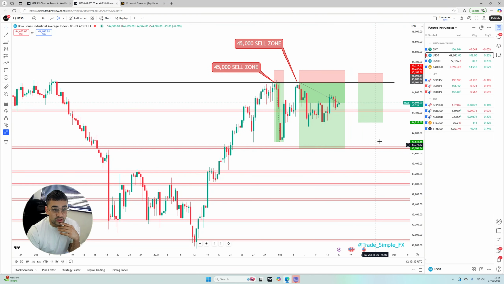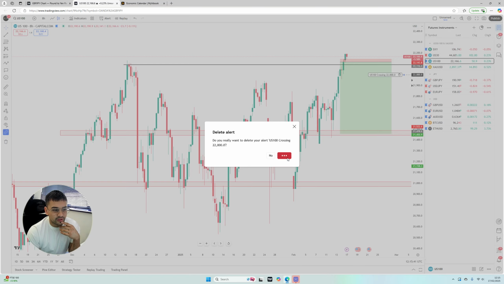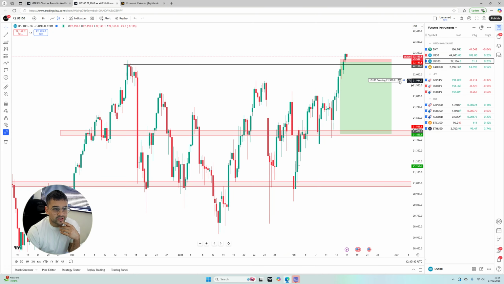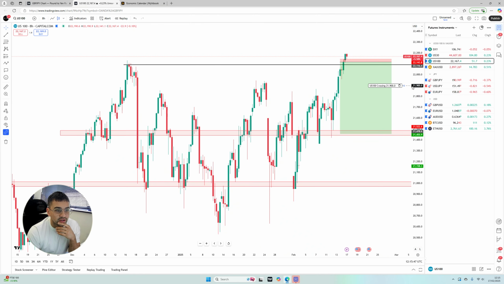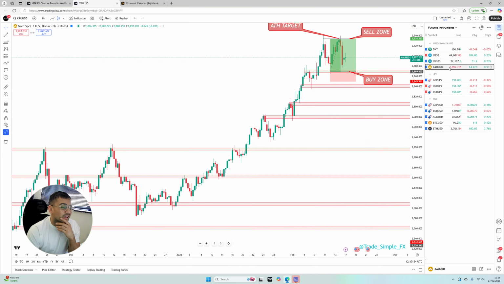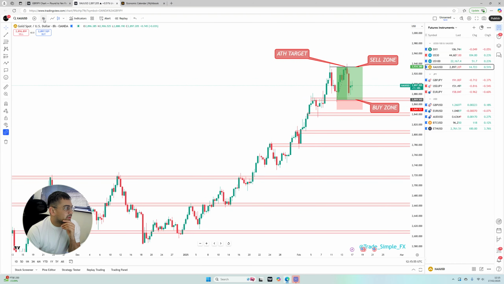Similarly, we're looking to do something with NASDAQ. NASDAQ, however, has actually broken a bit higher. So that throws a bit of a spanner in the works. We're not actually going to waste too much time on that, purely for the fact that it's President's Day. We've got holidays. We are looking to break. This could be a bit of a fake out. It could be a bit of a manipulation, let's say.